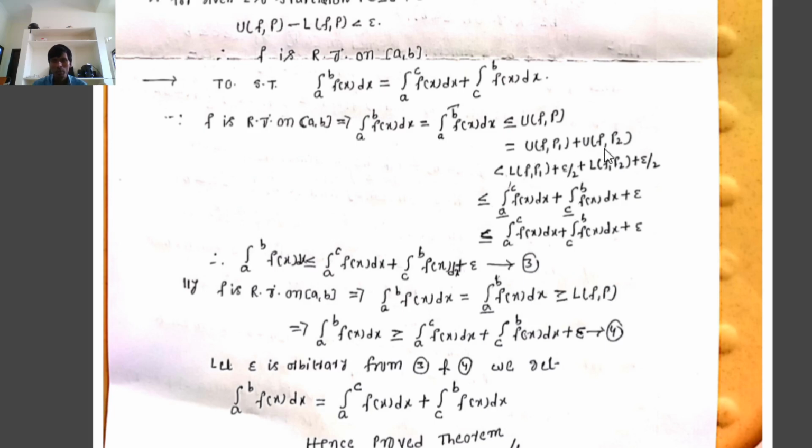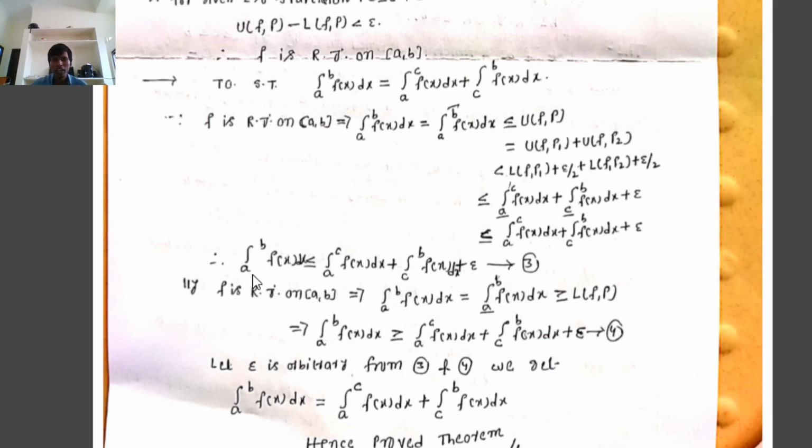Similarly, consider L(f,P1) plus L(f,P2) using (1) and (2). We require the result that the integration from a to b of f of x dx is greater than or equal to the integration from a to c of f of x dx plus the integration from c to b of f of x dx, plus epsilon. That is equation 4. From (3) and (4), epsilon is arbitrary, that is 0.00 something.